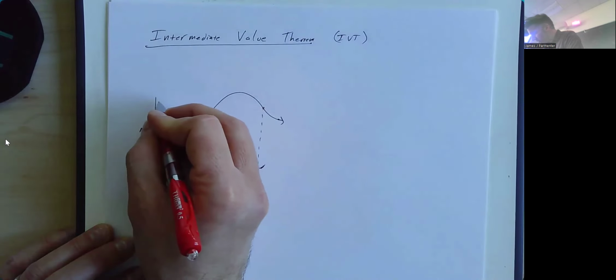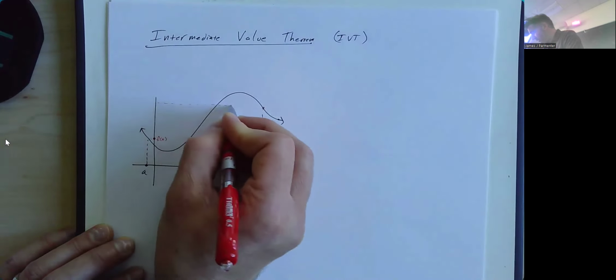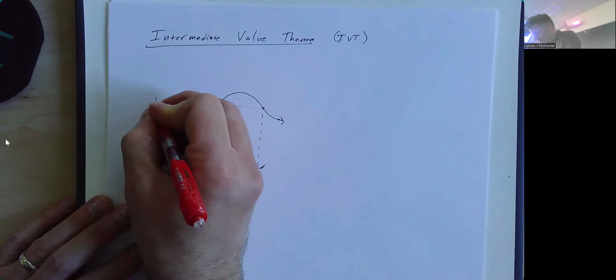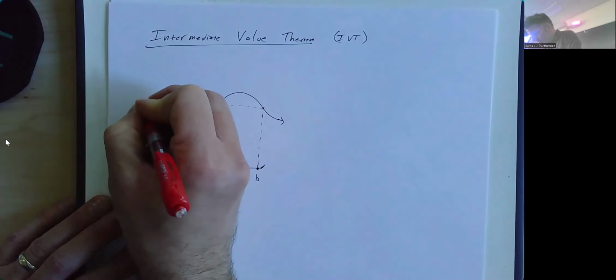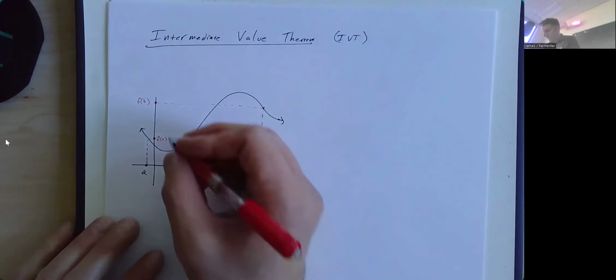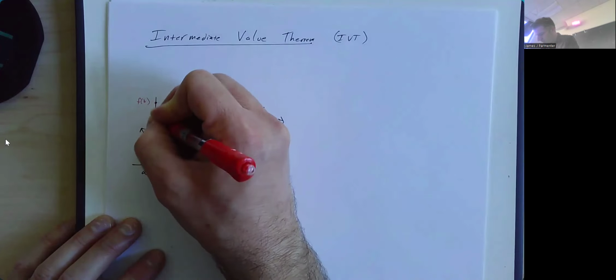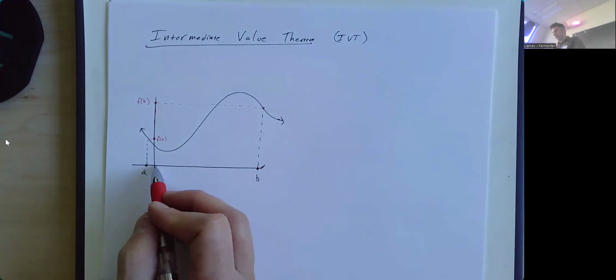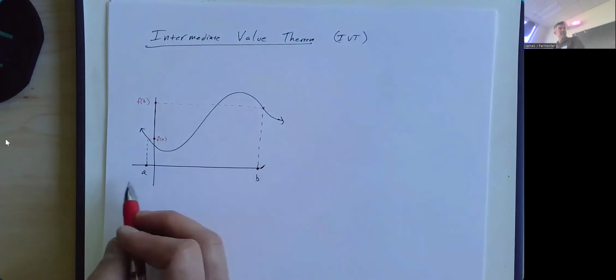Yes, I know I'm saying leftmost and rightmost. What I really mean by that is the y value you get when you plug in the left endpoint and the y value you get when you plug in the right endpoint. So what the intermediate value theorem says, and we'll write all the words here in a moment, is that I am able to get every y value in between f of a and f of b using some x value that came from between a and b.